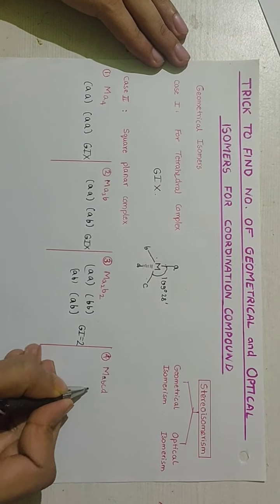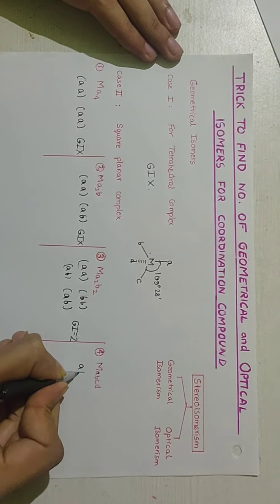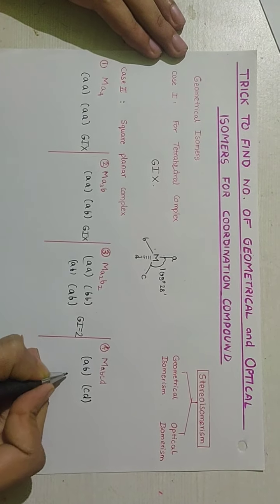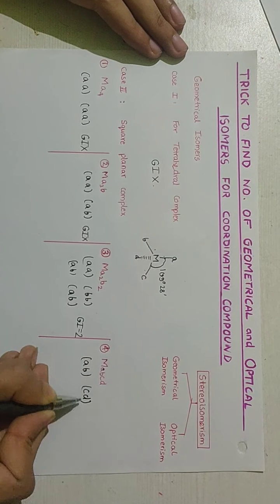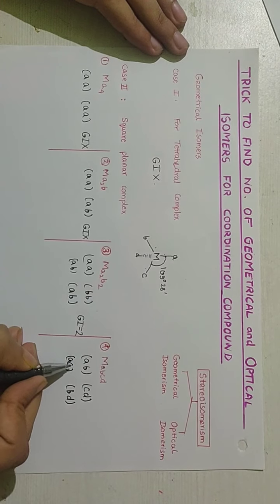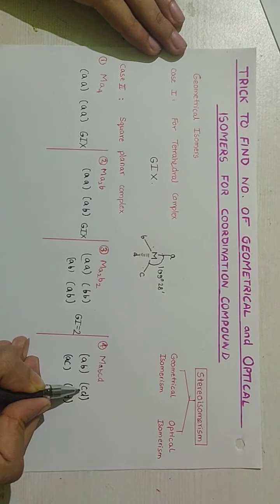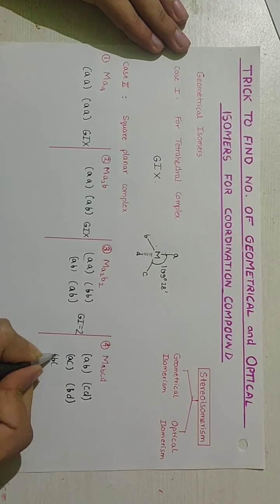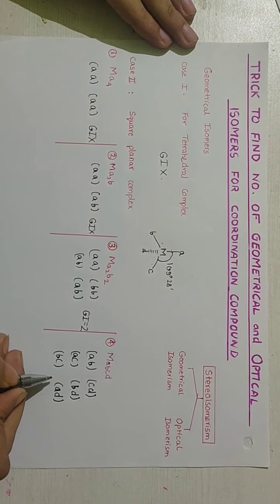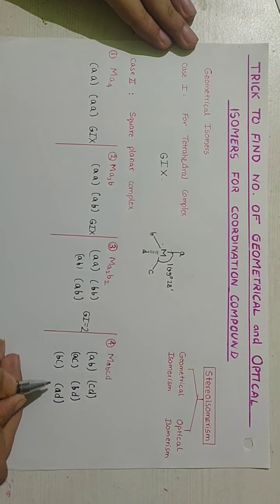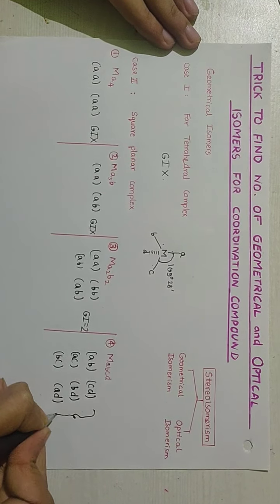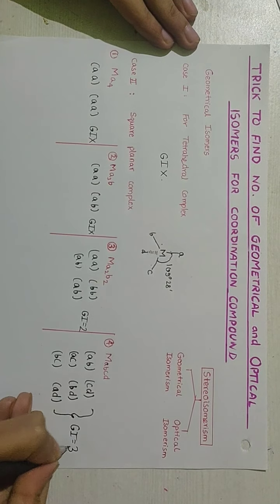Now let's move on to MABCD type complexes. Again we form the pairs AB and CD. Can we make any other pairs? Yes, A with C and B with D. Can we make any other pair? Yes, B with C and A with D. Can we go further? If we try any other pair, it will come out the same as these three. So the geometrical isomerism shown by them is 3.